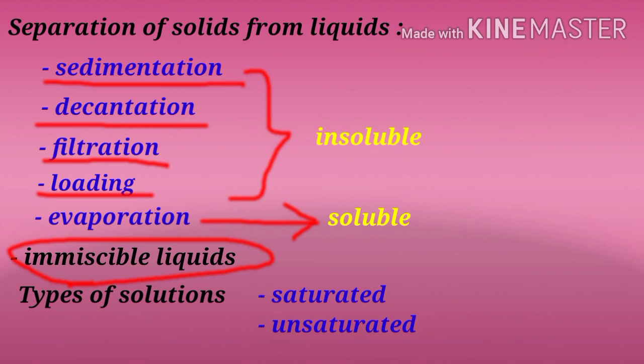Okay, next topic is types of solution. Here we have learnt about saturated and unsaturated solutions. What do you mean by unsaturated solution? When a solution can dissolve some more of the solute, it is called an unsaturated solution. And at the same time, when a solution is unable to dissolve some more of the solute, then it is called a saturated solution, and the maximum amount of solute which is needed to make a saturated solution in a given liquid is called solubility.